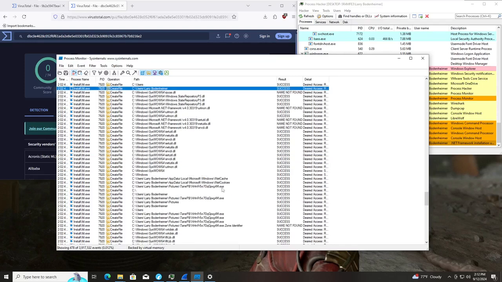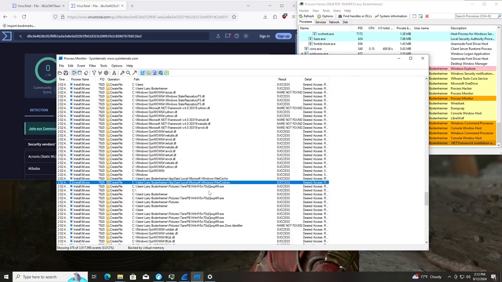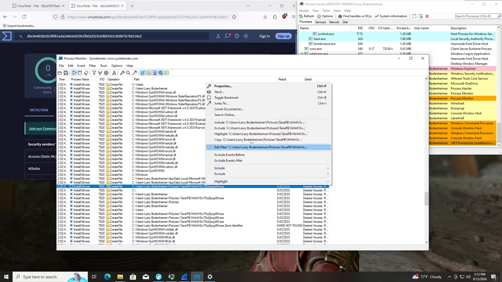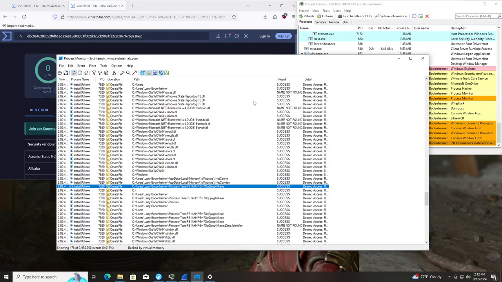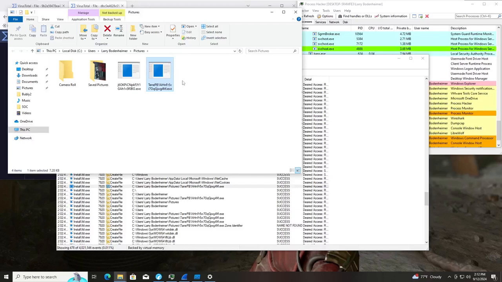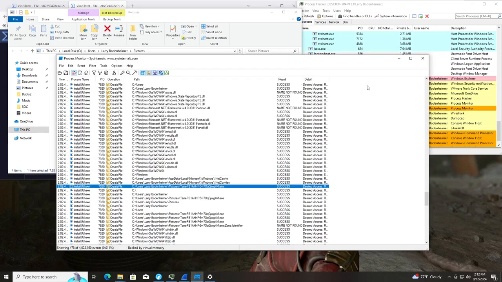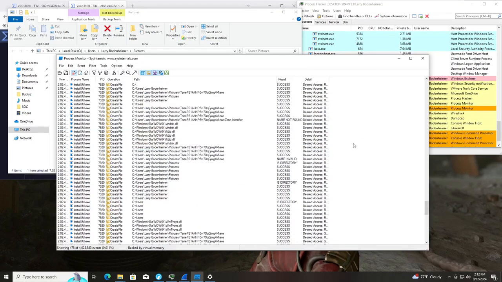What the heck is that? Stored in pictures? Jump to. There's no way that's still there. It's still here. What? Now that's something I didn't see during testing.